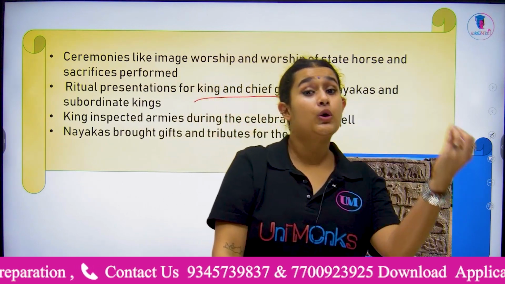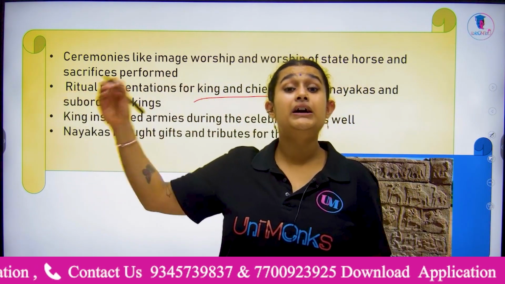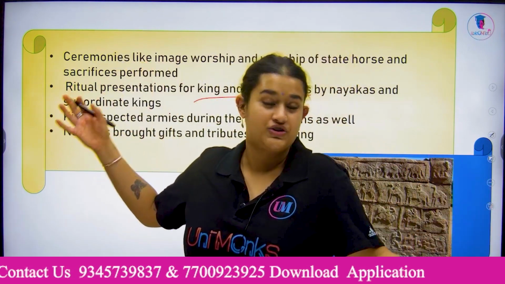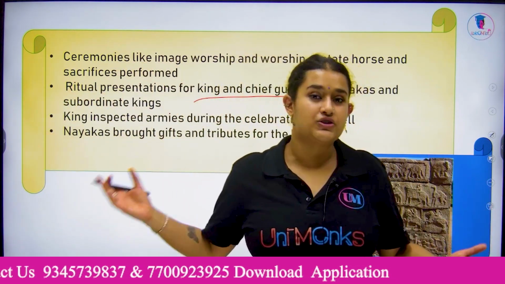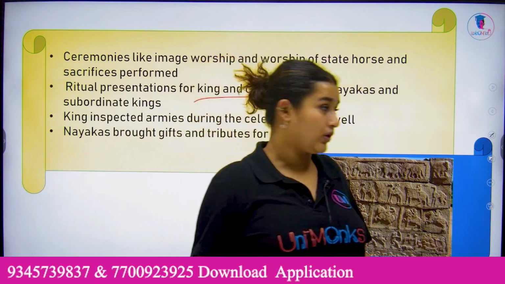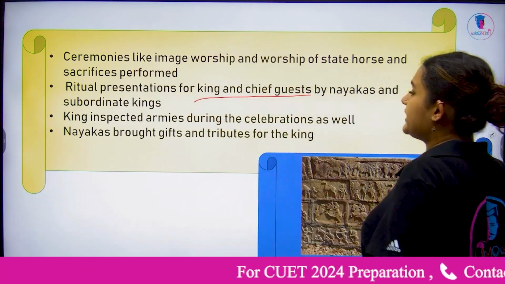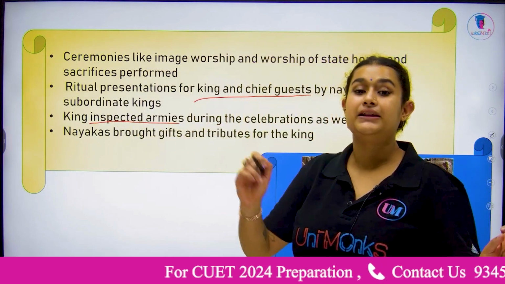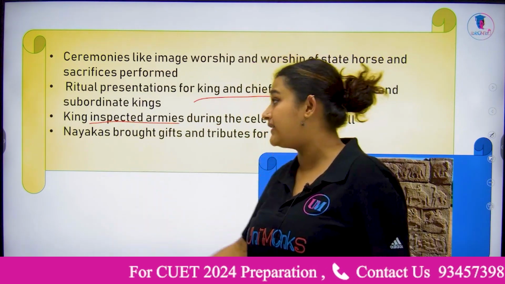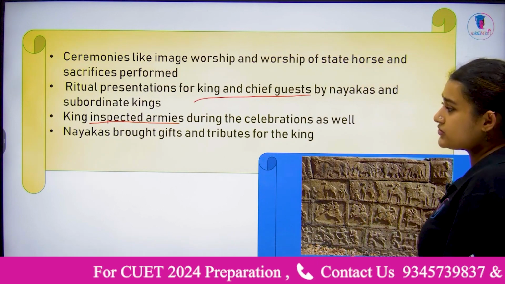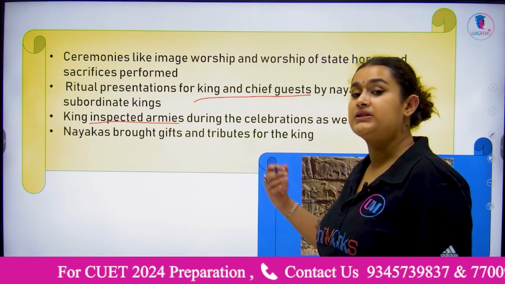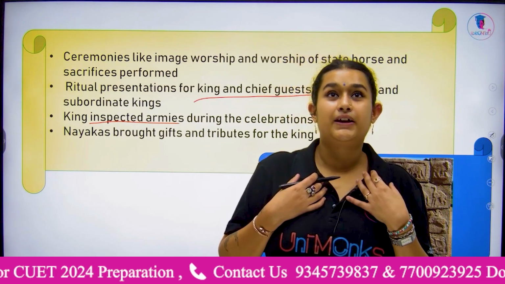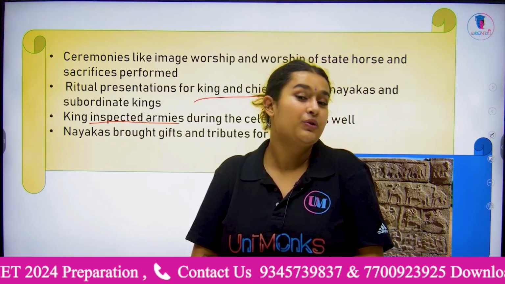The local Rayas and the Nayakas, the military chiefs, did all sorts of rituals and presentations to impress their lordship. On this occasion, the king inspected his personal army and the armies of the Nayakas as well. The Nayakas also brought tributes and gifts, anything to impress his lordship.